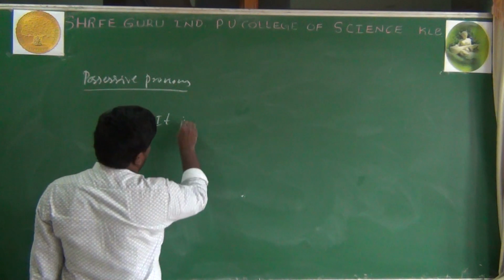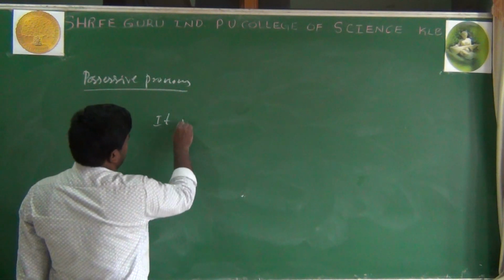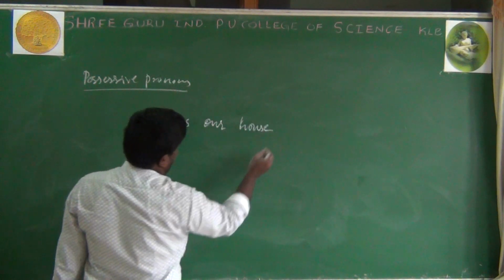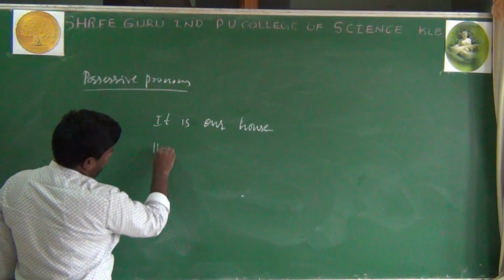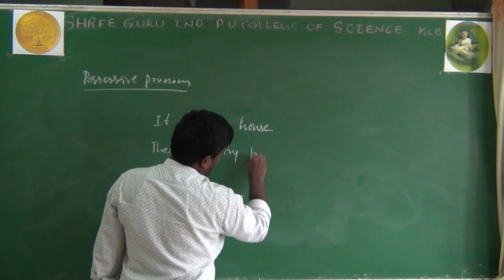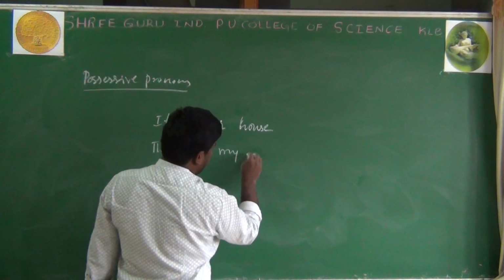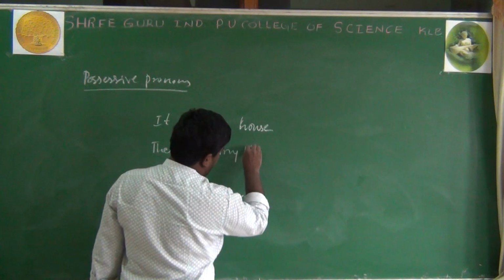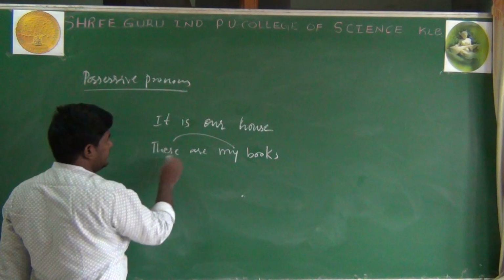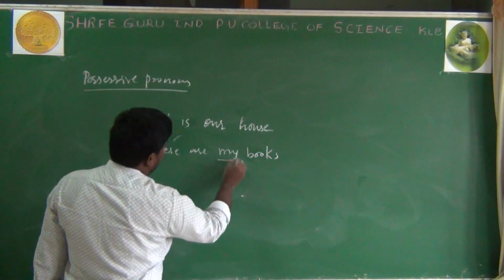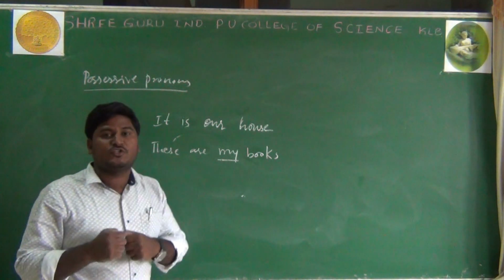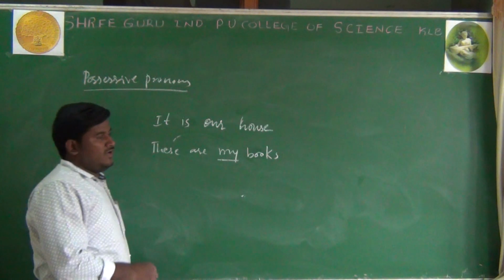It is our house. These are my books. So look at, which is showing these are my books. So here possessive pronoun which always possess or which shows the ownership. Or for example,